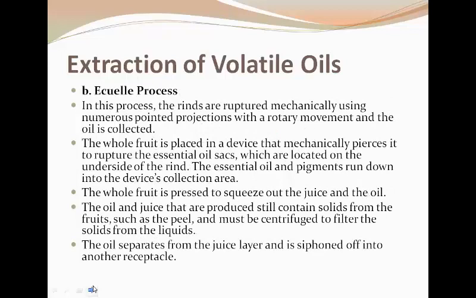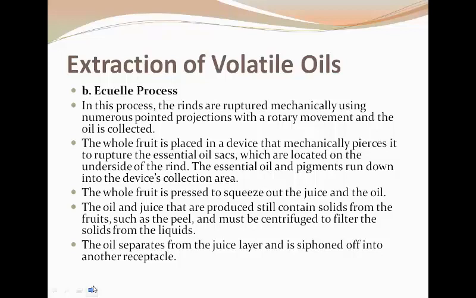Another method of expression is the ecuelle process. It refers to an apparatus with numerous fine projections. Rotary movement is applied to extract the oil from the oil glands. In this process, the rinds are ruptured mechanically by this apparatus, which has numerous pointed projections and is rotary in movement, and is used for oil collection.